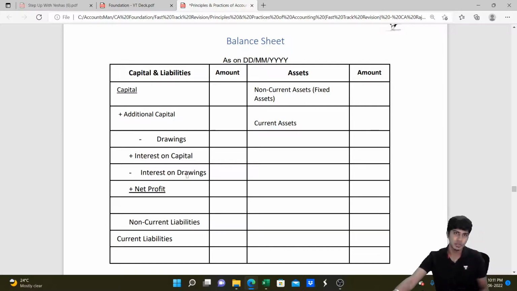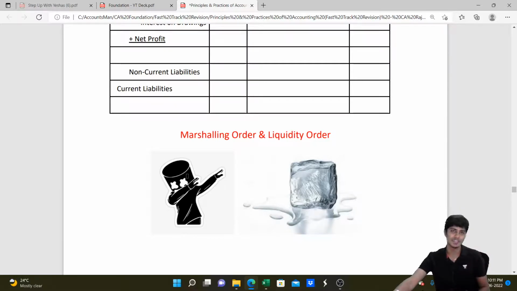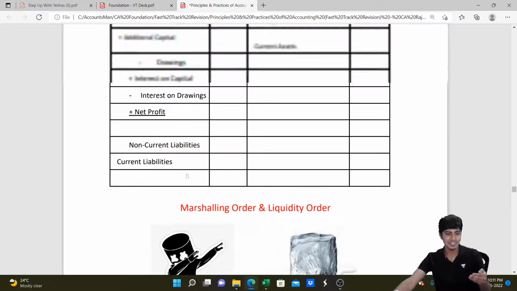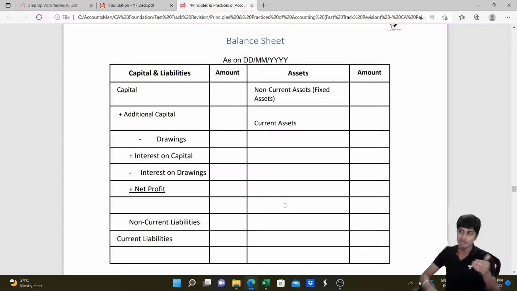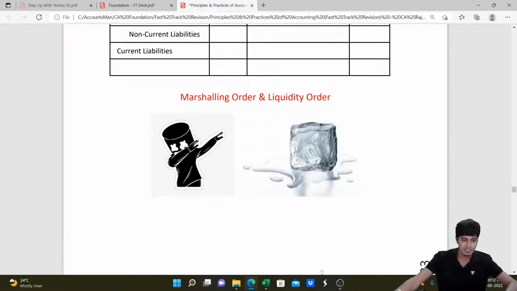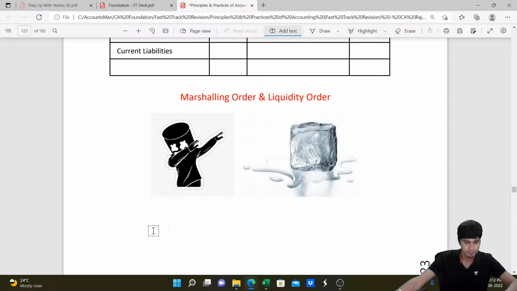And one small theory question that you need to remember is: what is the order of writing the entries in the balance sheet? It's called the reverse liquidity order. That's the order of items in the balance sheet. It's like the order of permanence. Permanent items on the top and then non-permanent items at the bottom. Non-current fixed items at the top, current items at the bottom. This is called marshalling. Marshalling is the order of items in the balance sheet. Remember the name? Reverse liquidity order or order of permanence. That's what we follow.